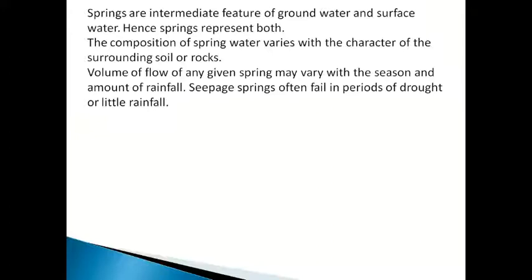Most of the time, if you go to Amboli, we see seasonal springs. Because during the rainy season only there will be infiltration of rainfall water, and in drought or in summer season, there will not be any rainfall. Because of that, the springs dry up.